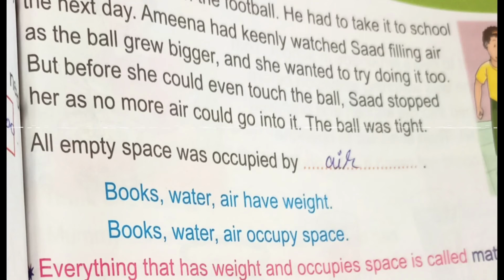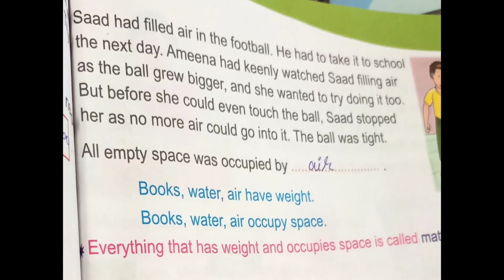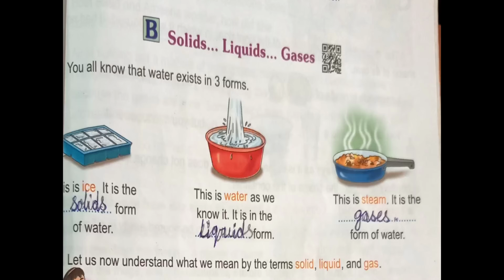Books, water, air have weight. Books, water, air also occupy space. Books, water, air have weight and they also occupy space. Understood, children? Yes. Everything that has weight and occupies space is called matter. What does matter mean? Everything that has weight and occupies space is called matter. Understood, children? Yes, we learnt this in this lesson.